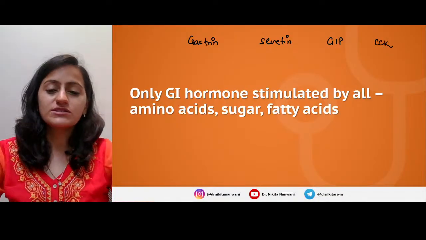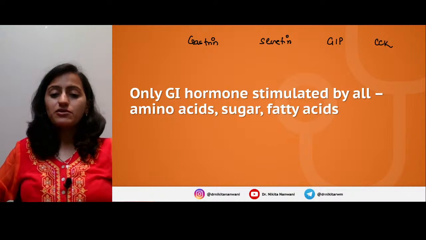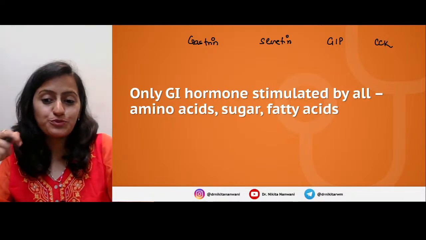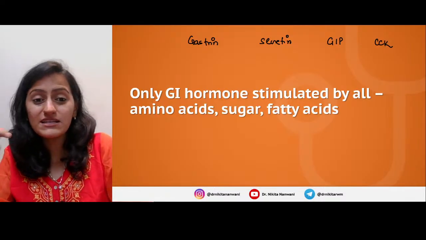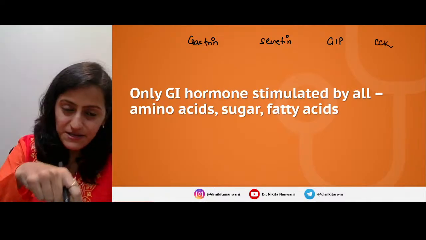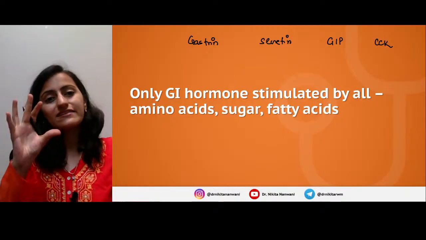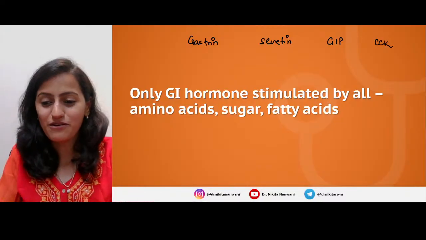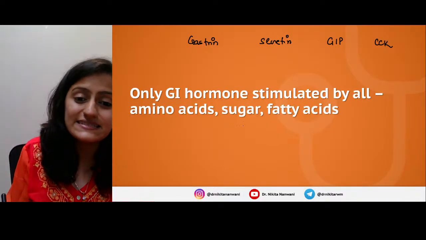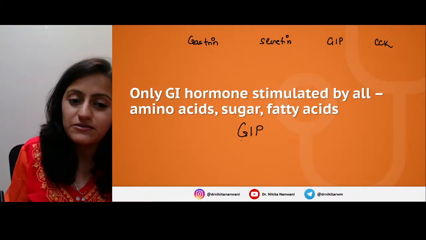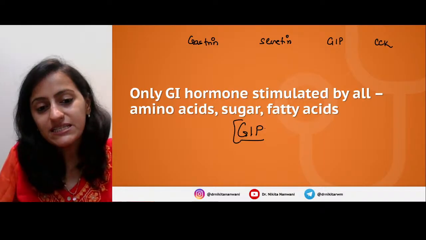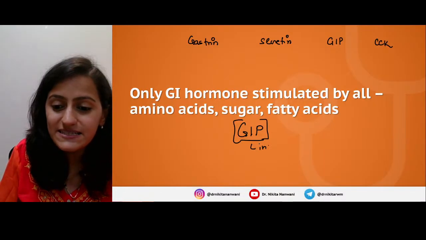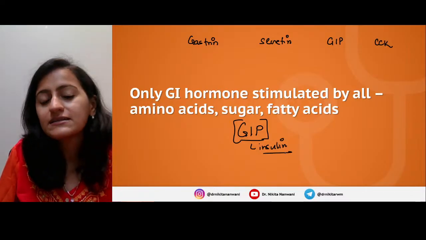Only GI hormone stimulated by all, be it amino acids, sugars or fatty acids. Read the question very carefully. It is not that only GI hormone which stimulates everything. It's the other way around, that this hormone is stimulated by whatever you have eaten, basically. Yes, it is GIP. Okay, remember it is GIP.